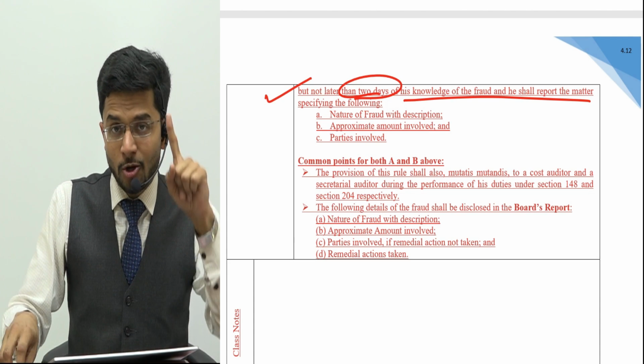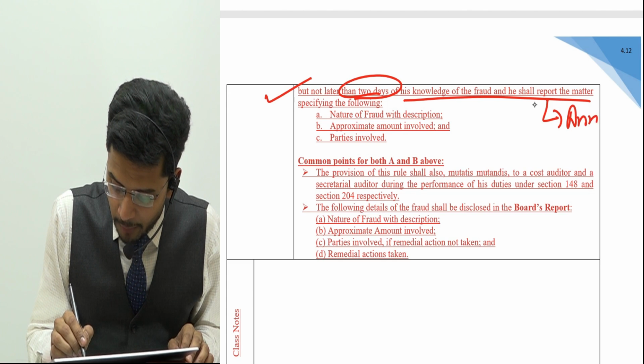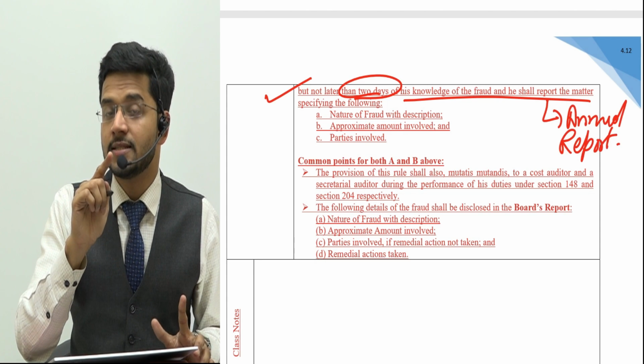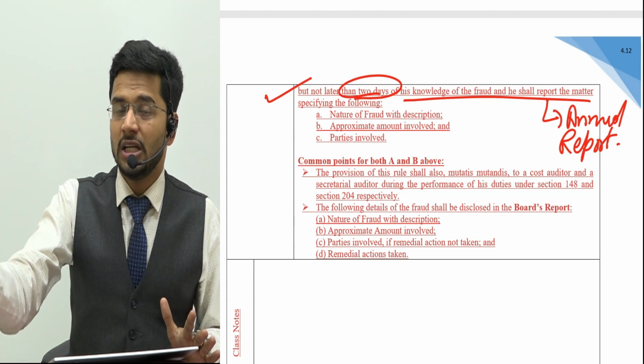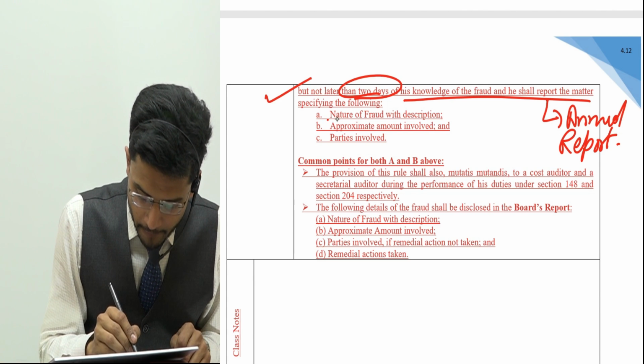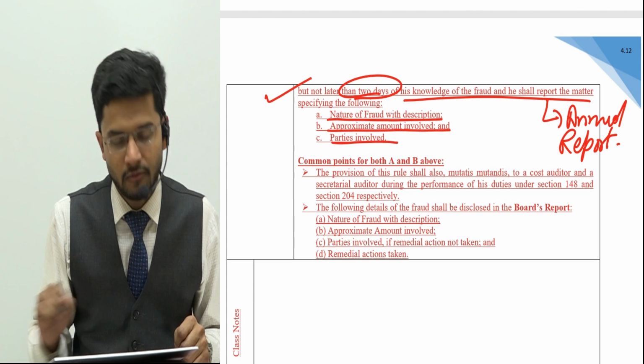But in your audit report, by way of the annual report, you should ensure that the disclosure about this fraud is given so that the shareholders are aware of it. And what is the disclosure required? Nature of fraud, approximate amount involved, parties involved.